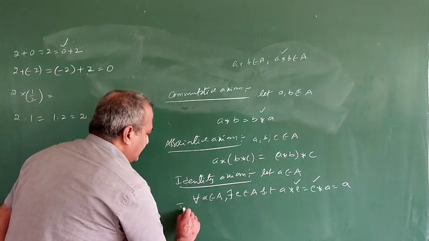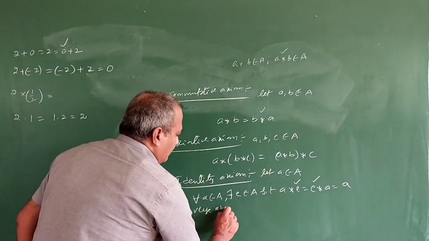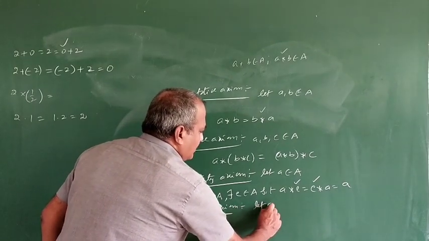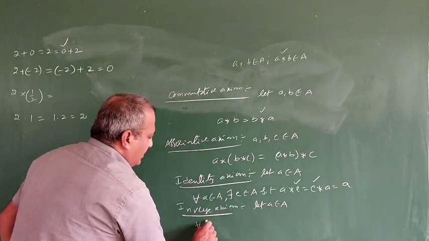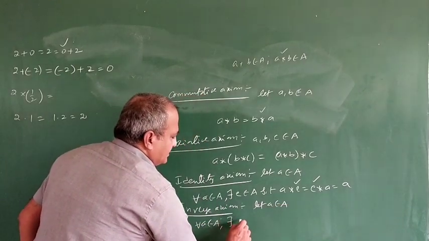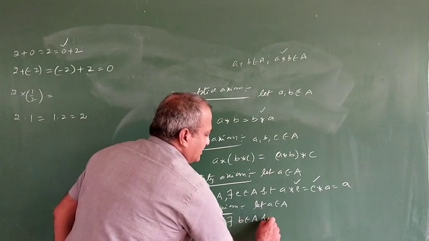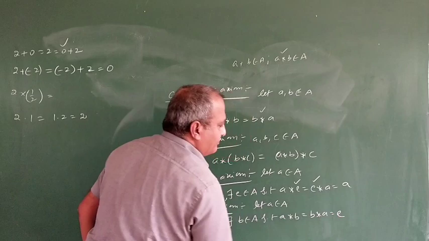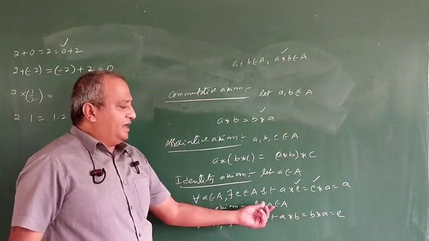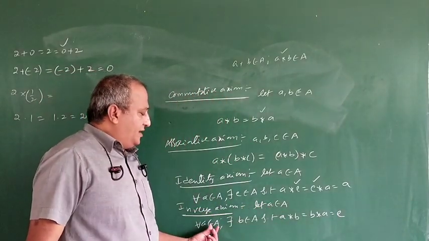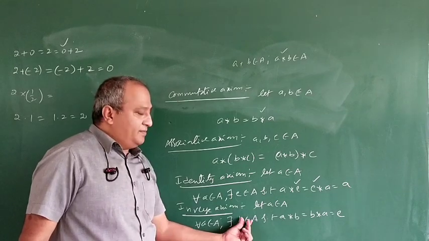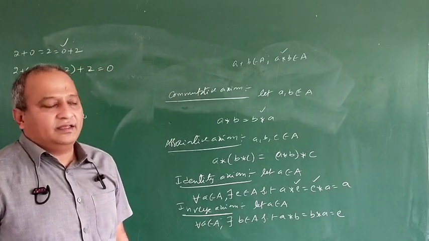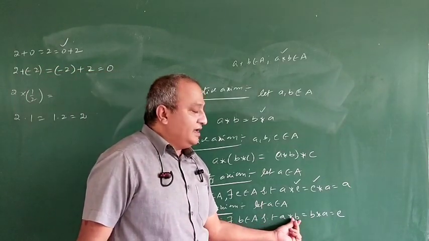Next, inverse axiom. Let A belongs to A. For all A belongs to A, there exists B belongs to A such that A star B is equal to B star A is equal to E. So you take an element A in A. Now for element A in A, there exists B belongs to A such that A star B is equal to B star A is equal to E. So then B is said to be the inverse of A.